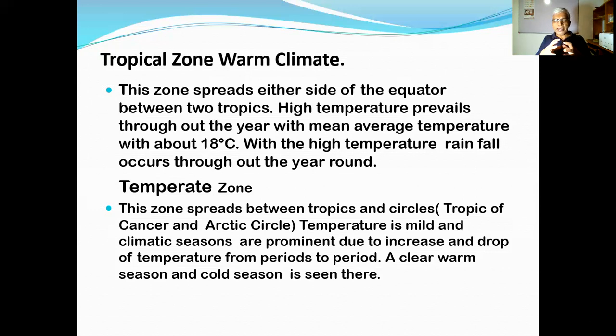Therefore, temperature is mild and the high temperature can be found during the summer only. As the temperature moves up and down, these climatic zones are created. There is a prominent feature that can be seen there. It is given in the point. Temperature is mild and climatic seasons are prominent, due to the increase, decrease or drop of temperature from period to period or season to season. A clear warm season and cold season both can be seen there.